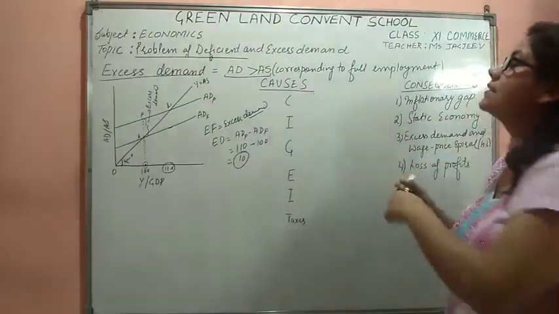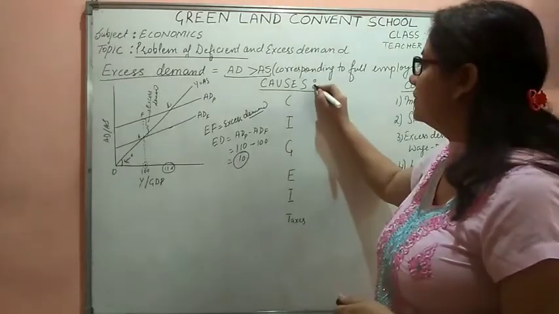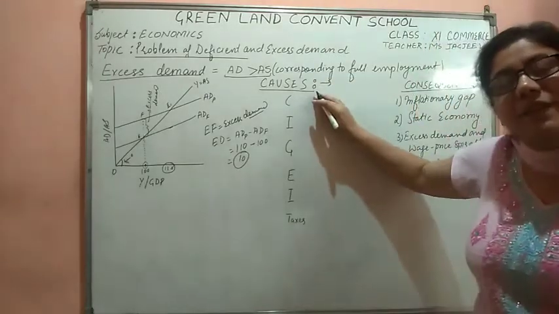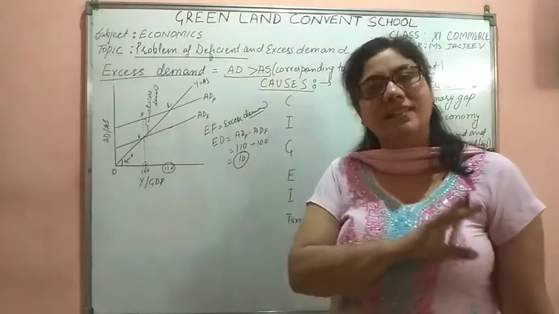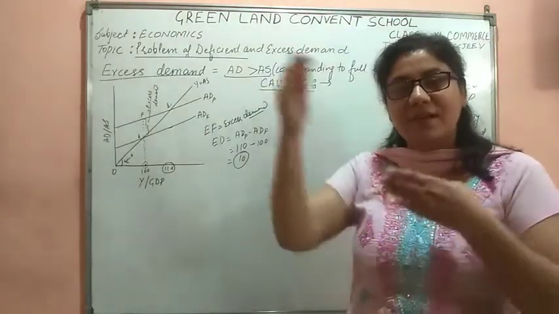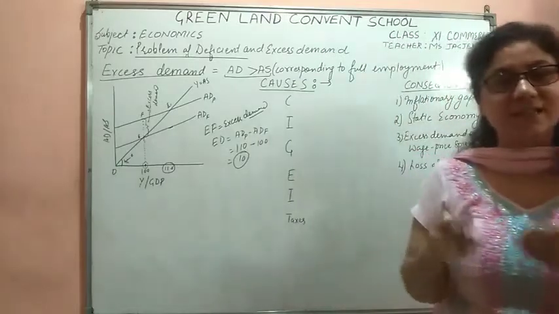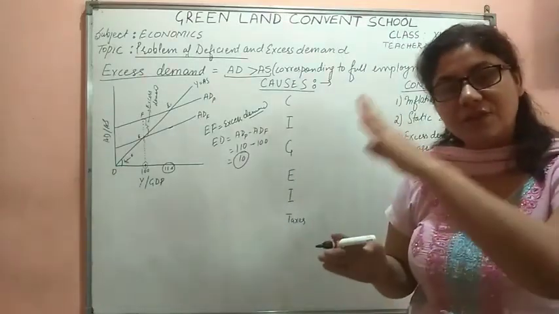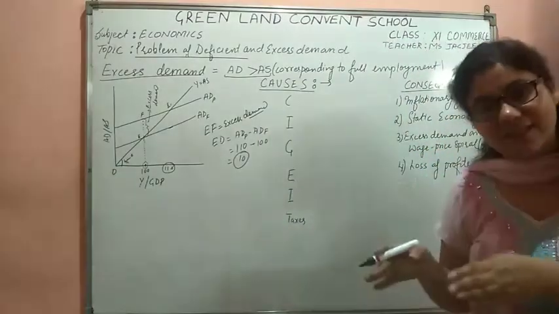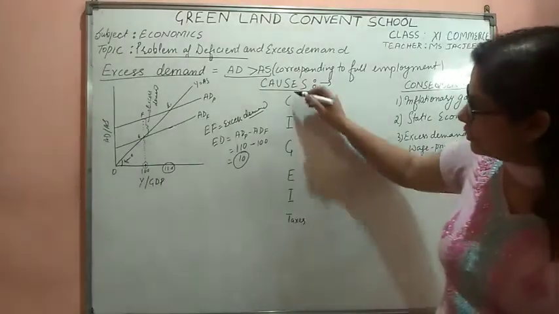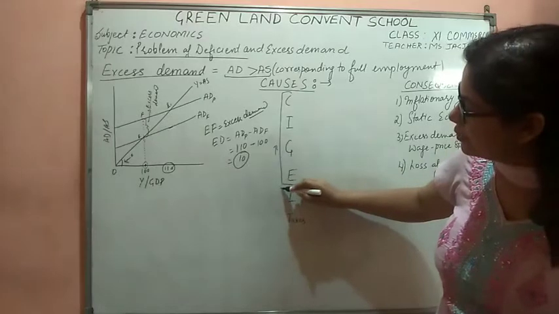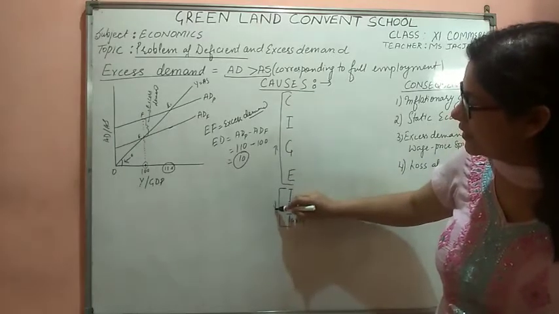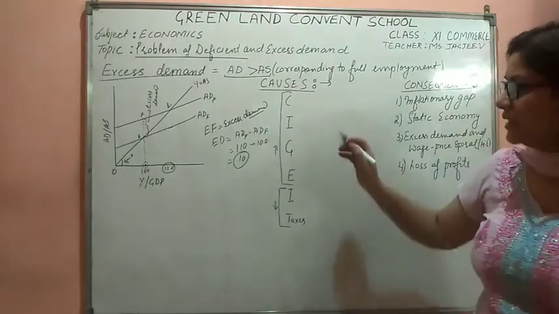Now again the causes, why the excess demand is there. Again we would be doing it with the same formula that we had done in the deficit demand. We would be writing the components. Now in the deficit demand, the first 4 components, because the demand was less, the components were less. Now the first 4 components will be increasing, the rest 2 components will be decreasing. Okay, this is quite an easy formula.